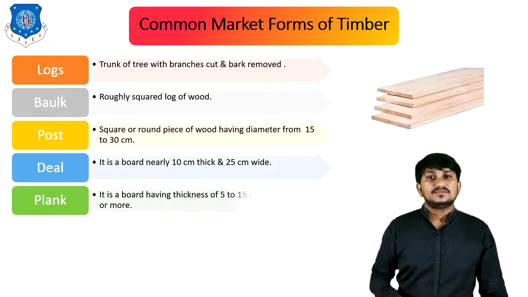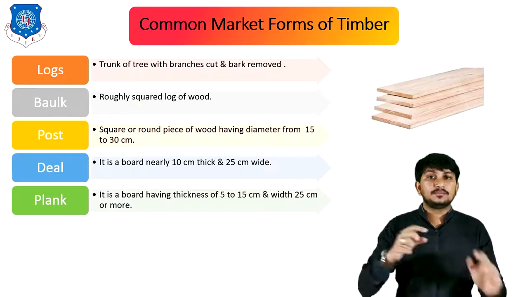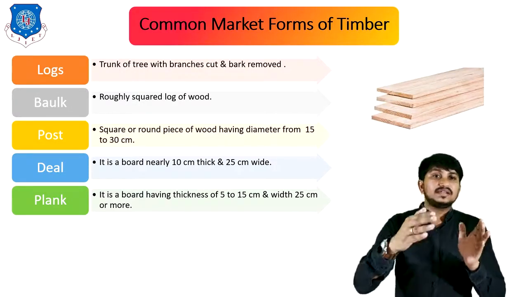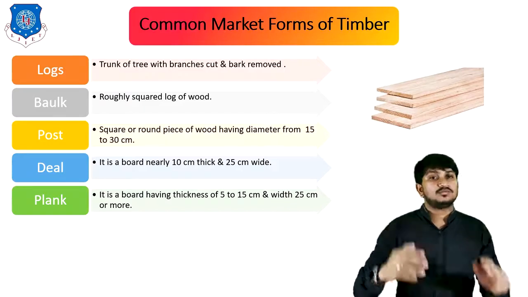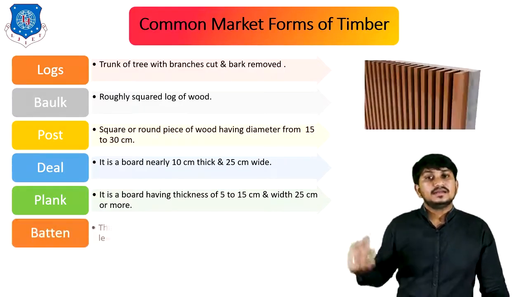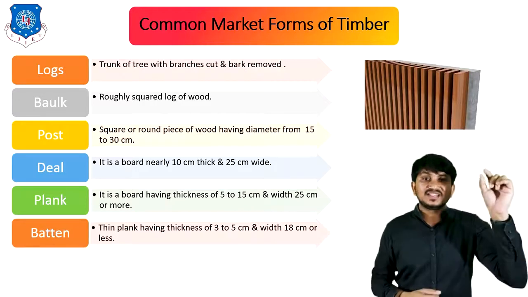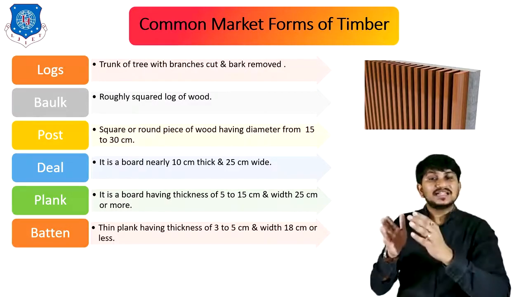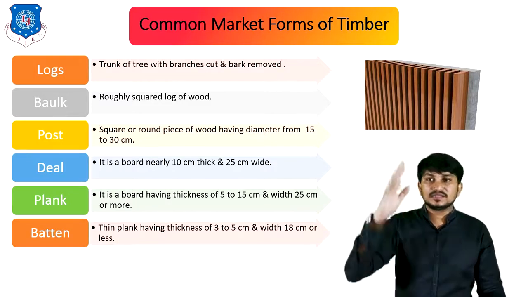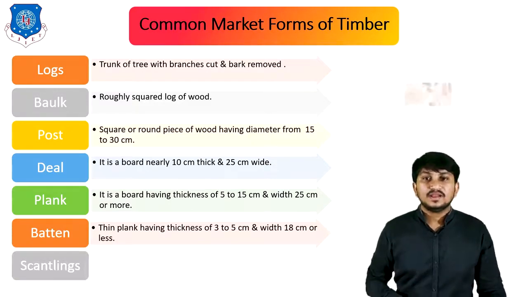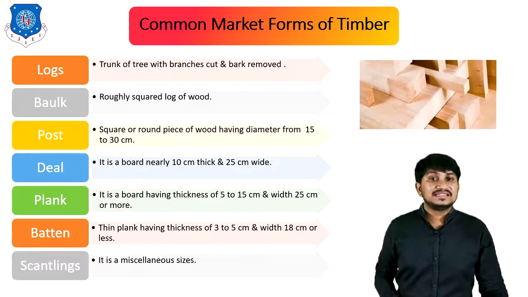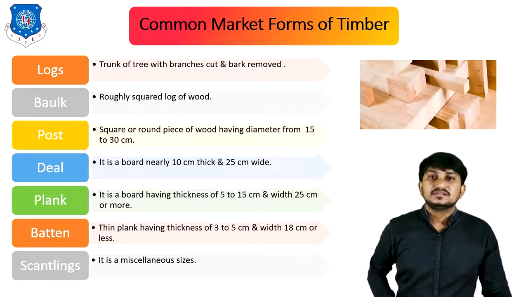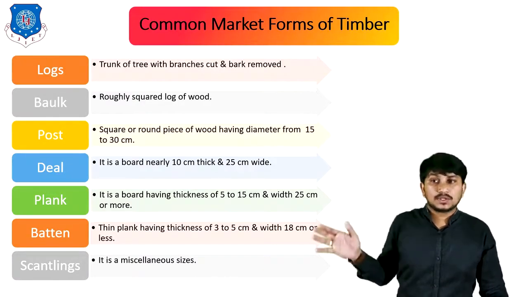Next is plank. It is a board having thickness 5 to 15 cm and width having 25 cm or more. Next is batten. It is a thin plank having thickness 3 to 5 cm and width 18 cm or less. This is called as battens. Next is scantling. It is a miscellaneous sizes of wood like this. These are the various common market forms of timber.